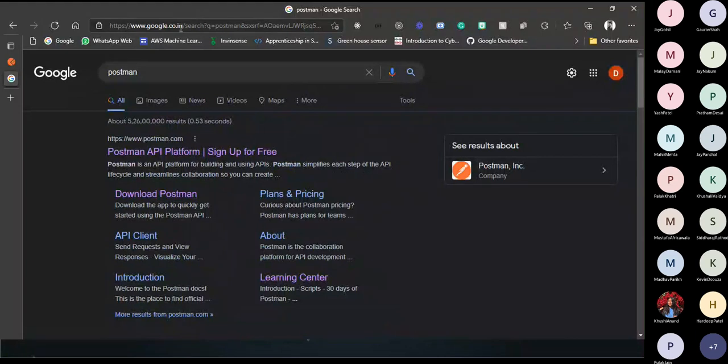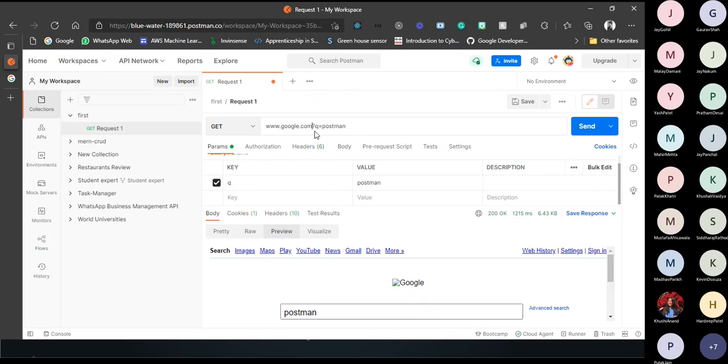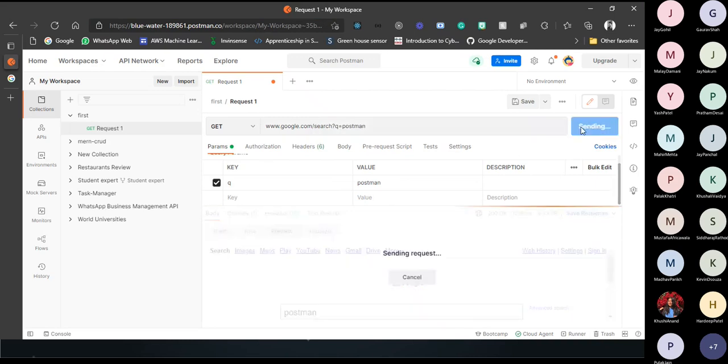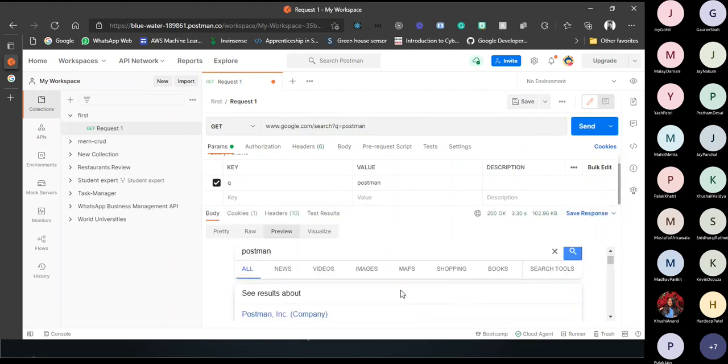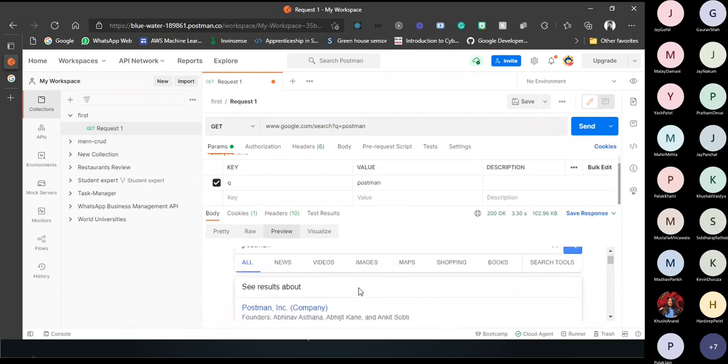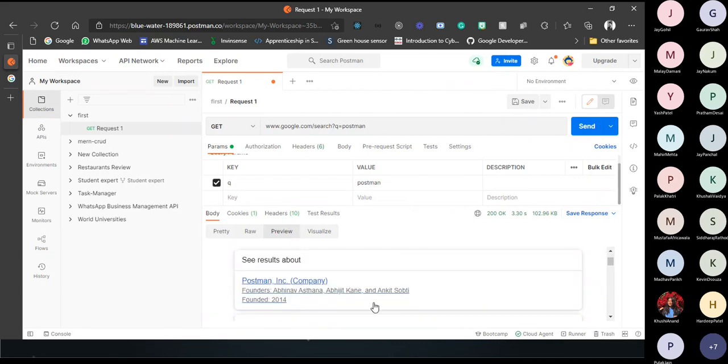So the mistake I am making is, you can see here the path has been given. Here it is search, which means this is the path where your search requests are heard. This is missing in our URL, that's why we are not getting this result. So let's paste it into our URL and try again and see what we get. Now you can see the search result after typing Postman appeared in the preview tab.